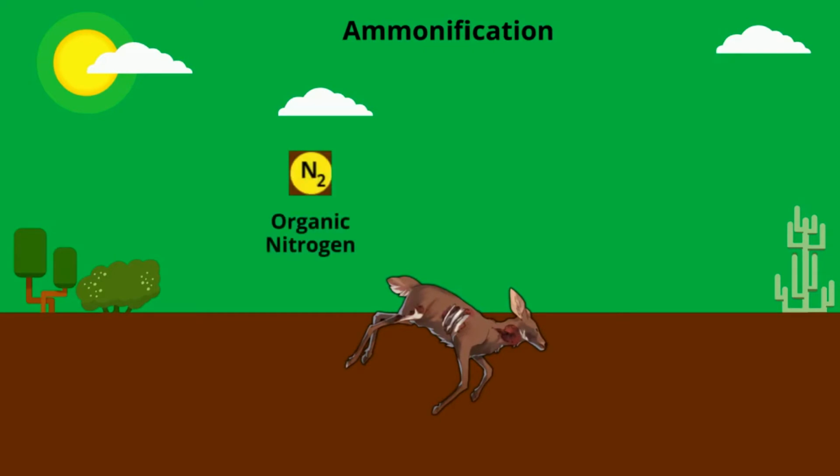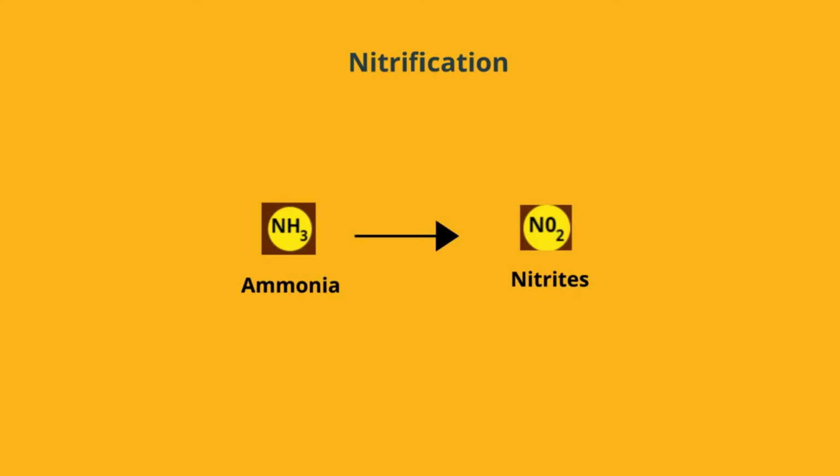Ammonification: when animals die, this organic nitrogen is converted back to ammonia in soil. It occurs with the help of saprophytes. Nitrification: nitrifying bacteria like Nitrosomonas and Nitrococcus convert ammonia into nitrites and then into nitrates. Some denitrifying bacteria like Thiobacillus denitrificans convert nitrates into nitric oxide and then into nitrogen.